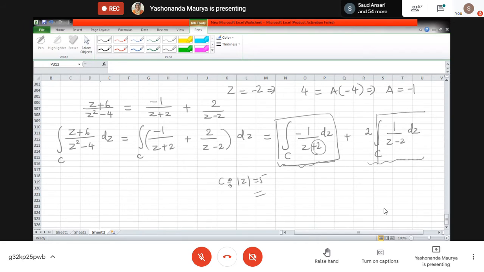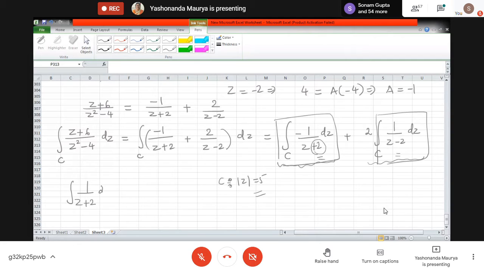Now please tell me, if I want to simplify 1 upon z plus 2 dz along the curve C, where C is mod z equal to 5, what will be this answer? Can you tell me? 2 pi i. Very good.